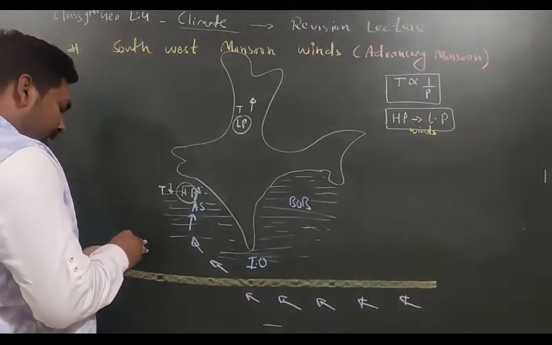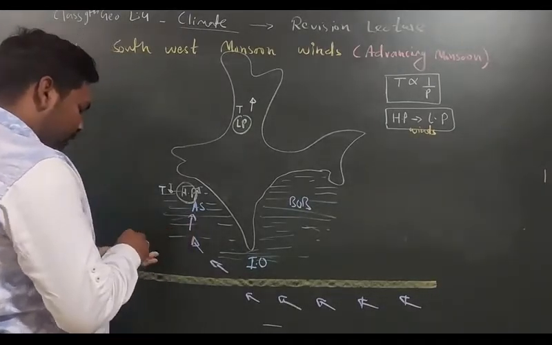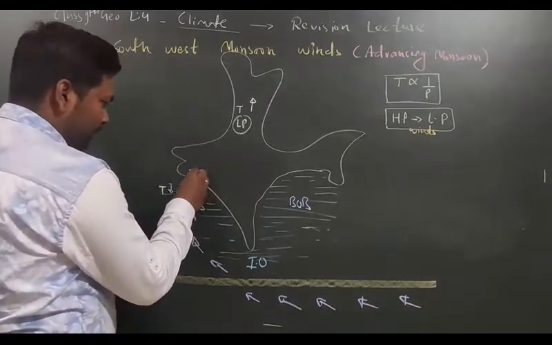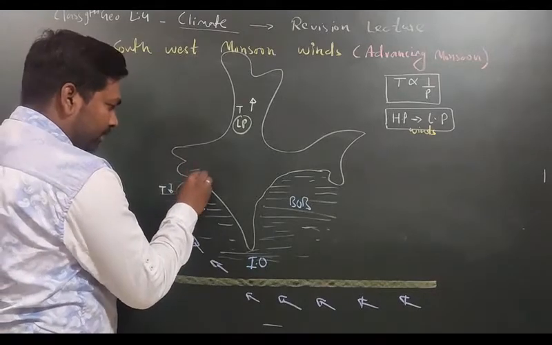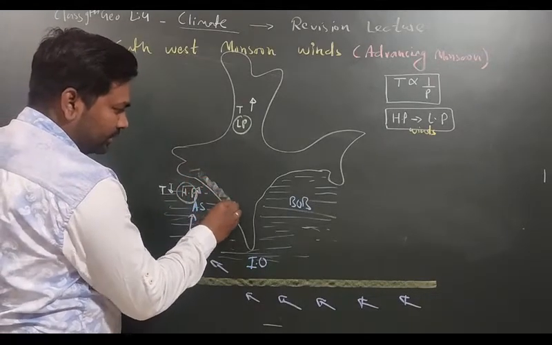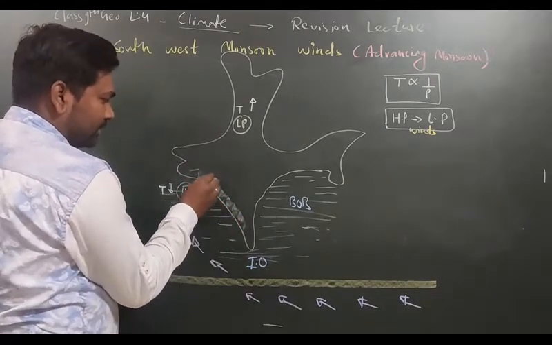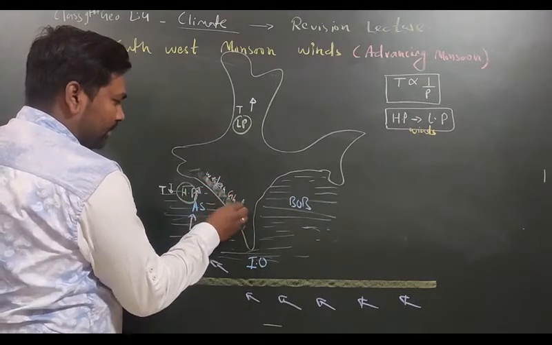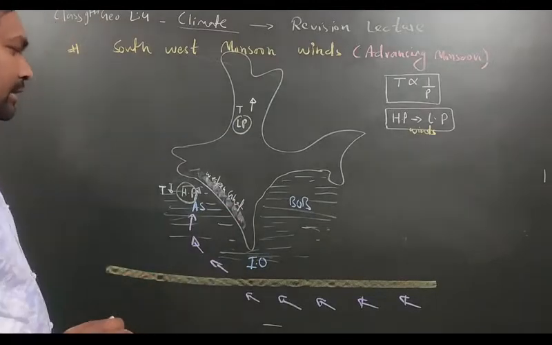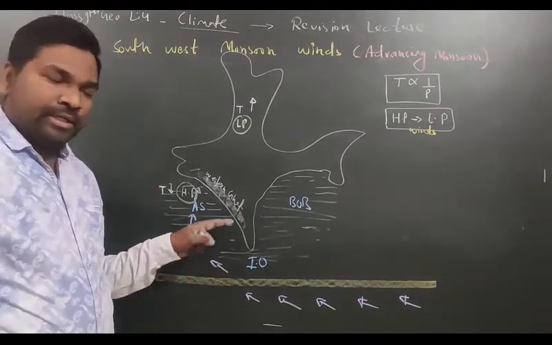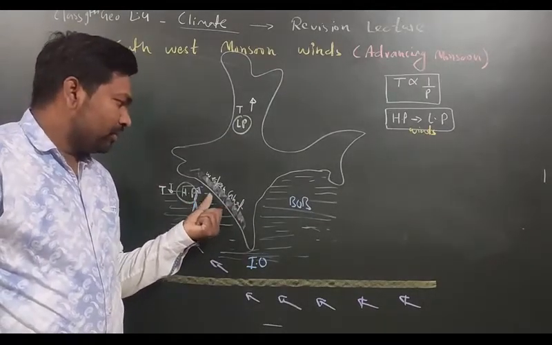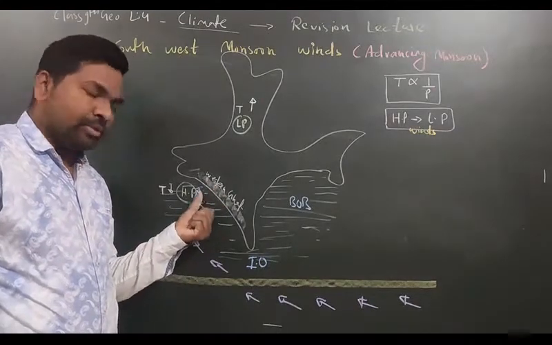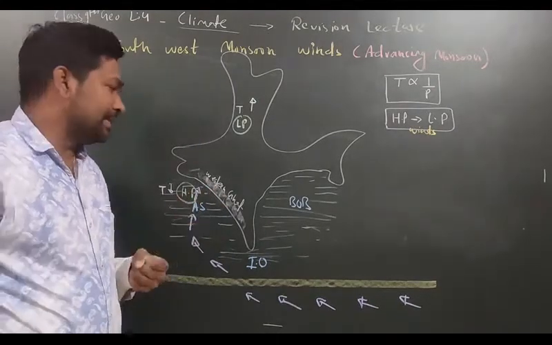Fine. But here we have an object, or the obstacle we can say, that is called as mountain, or this is called as Western Ghat. So you all know that Western Ghat is a continuous belt of hills, and it is very difficult for the wind to pass over the Western Ghat because of the continuous series.